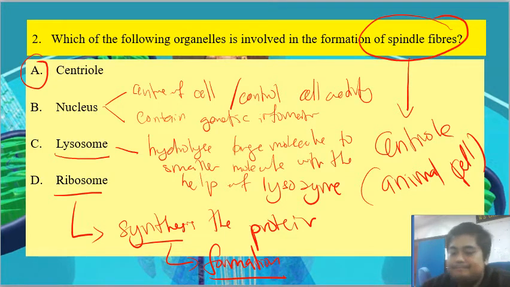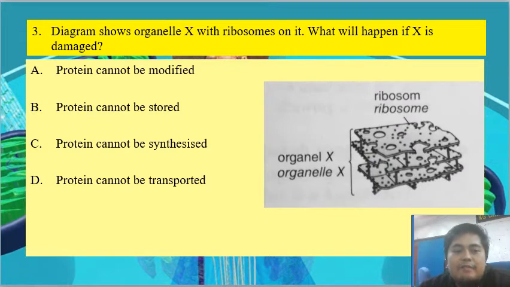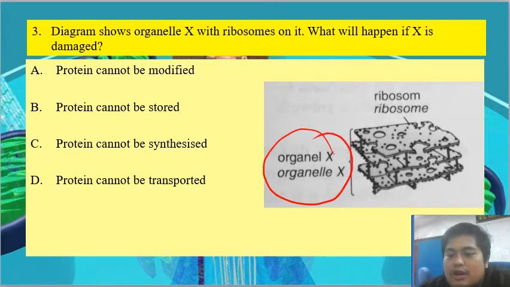Next, the diagram shows organelle X with ribosomes on it. So what will happen if X is damaged? Okay, let's see our organelle X. What is organelle X with ribosome on it? So they are the rough ER or endoplasmic reticulum.